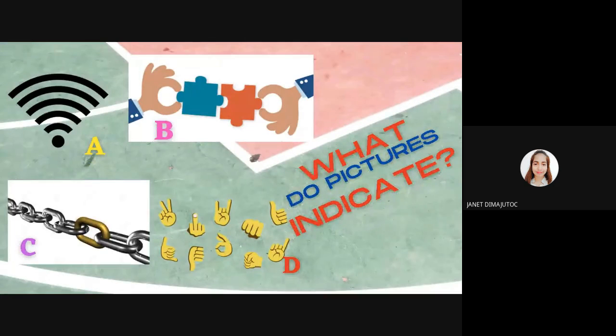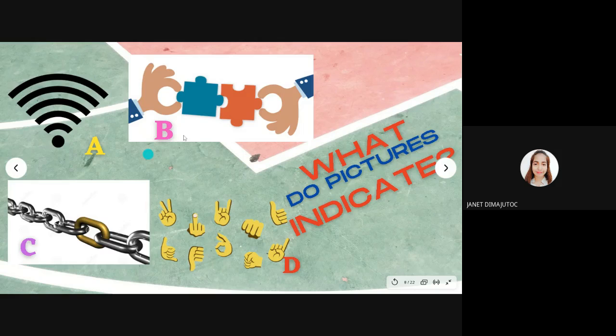Are you familiar with 4 Pics 1 Word? I have here 4 sets of pictures. Say something about it.